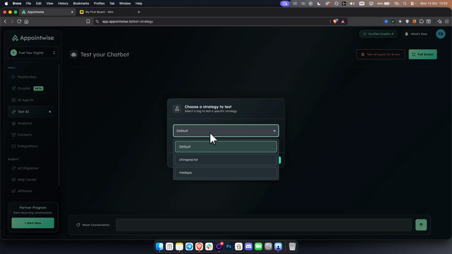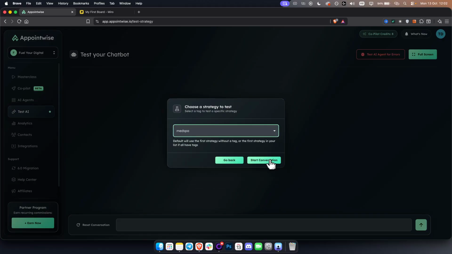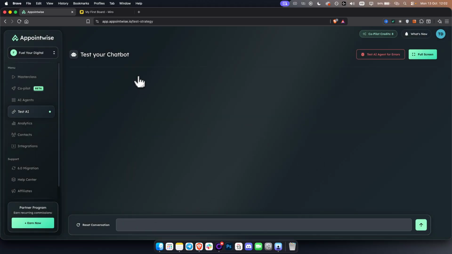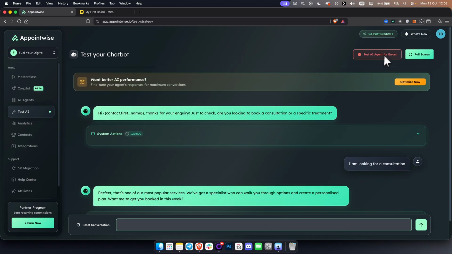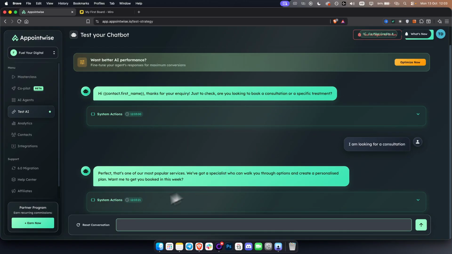As you can see, we can choose the strategy to test, med spa. We start a conversation. And as you can see, this is where your testing is happening. So since we don't have any contact name, it says, hi, contact first name. Thank you for your inquiry. Just to check, are you looking to book a consultation or a specific treatment? I am looking for a consultation, as you can see right here. And here you can also test AI agent for errors or full screen.